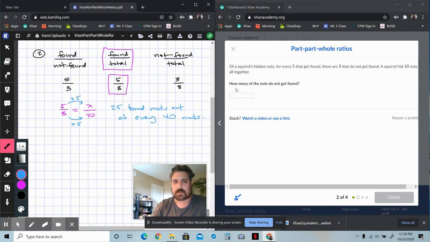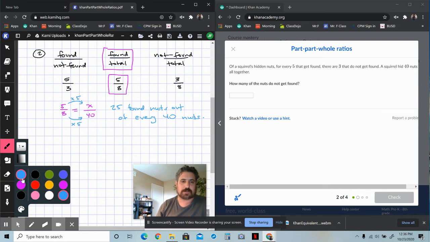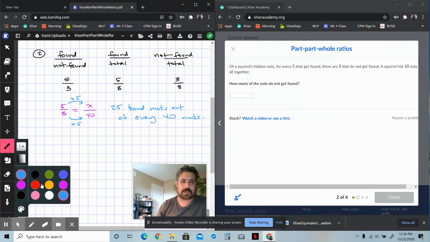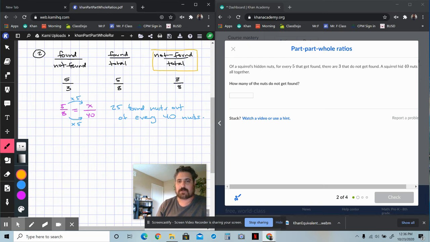Well, this one actually says how many of the nuts do not get found. Oh, do not get found. That's funny. So if 25 get found, then 15 obviously do not get found. So I actually selected the wrong ratio because I was being sloppy when I read it. Silly me. So we're actually going to be looking at this one over here, which is going to be not found compared to total. It's going to be 3 out of 8.